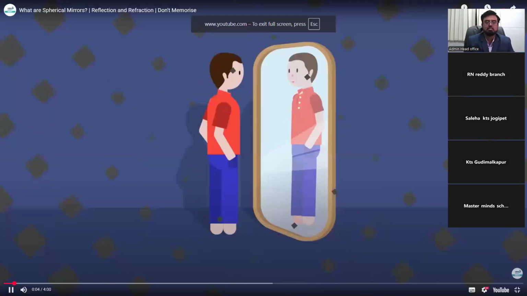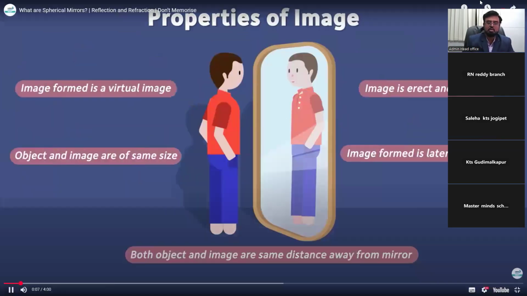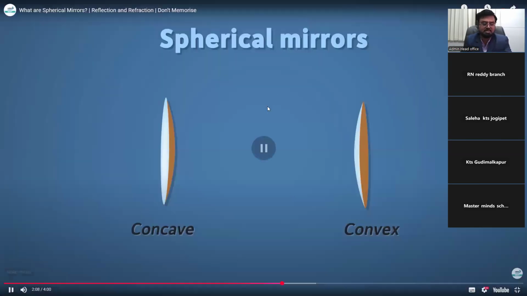Till now, we have been looking at the properties of images formed by plane mirrors. I'm going to define that is.